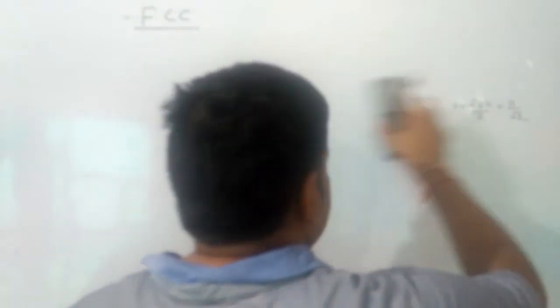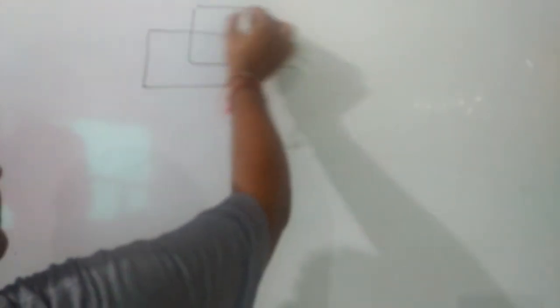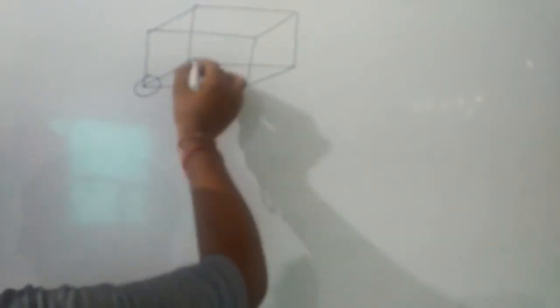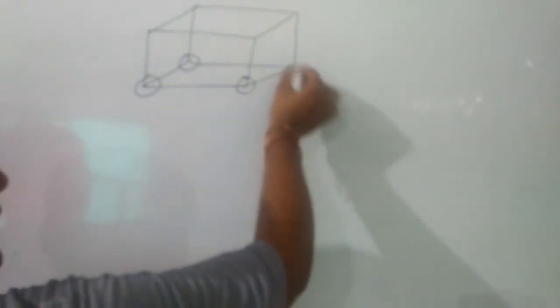After this, we have to discuss about BCC unit cell. As from the name, we are getting an impression. In BCC, the particles are present at corners as well as at the center of the cube. So we can say that one particle is present at the center of a body diagonal.